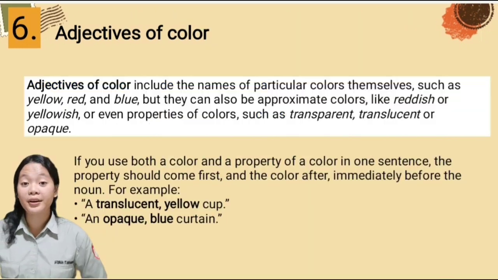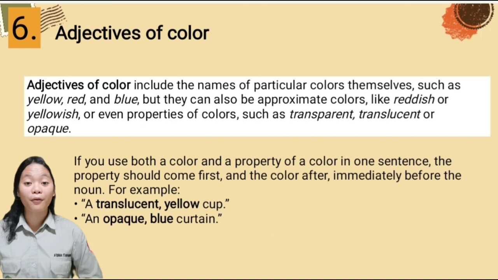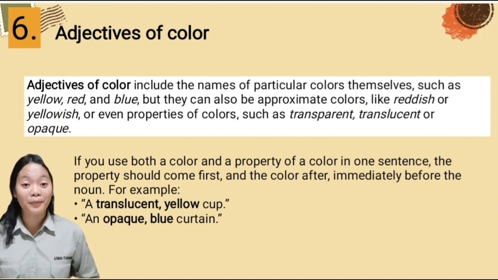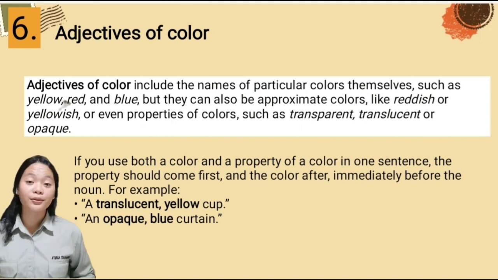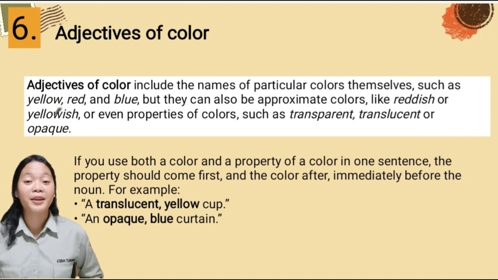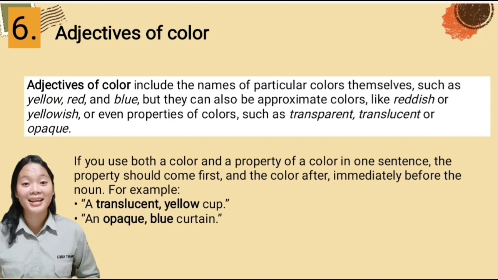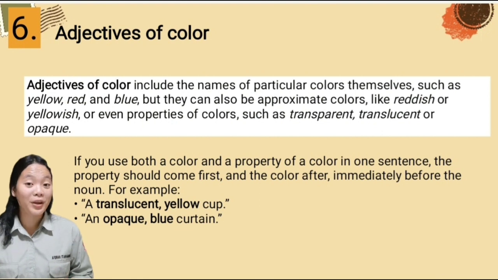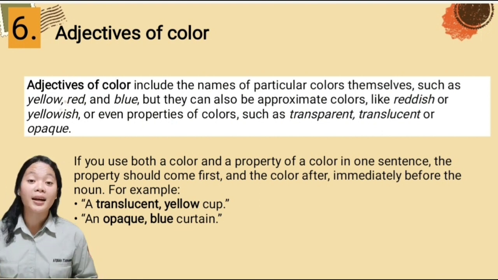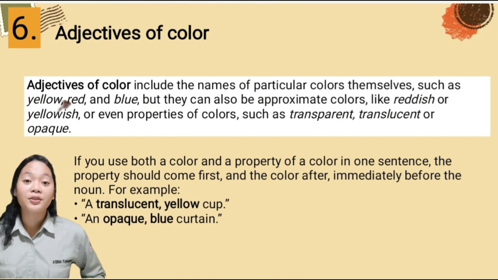The sixth order is adjectives of color. Adjectives of color include the names of particular colors themselves, such as yellow, blue, or red. But they can also be approximate colors like reddish or yellowish, or even properties of colors such as transparent, translucent, or opaque.